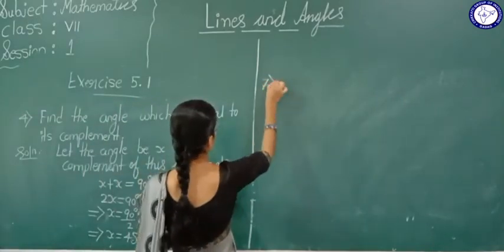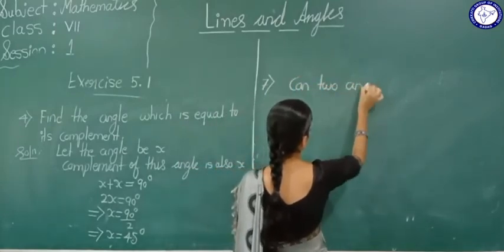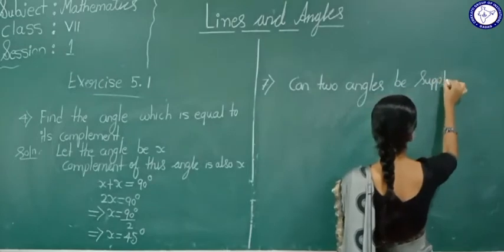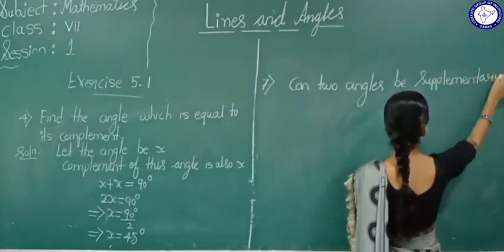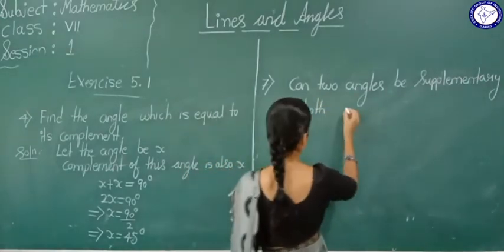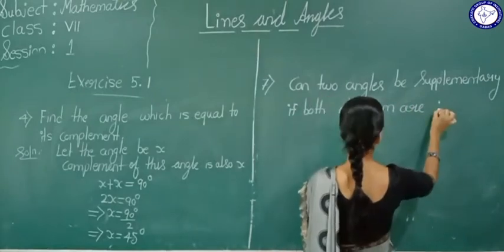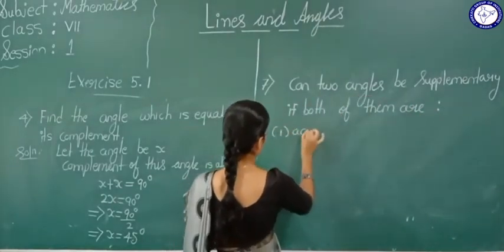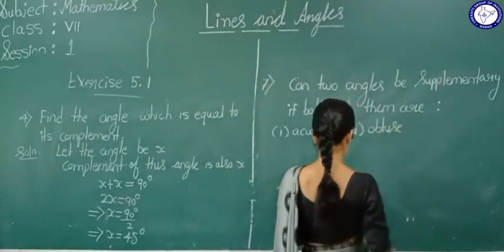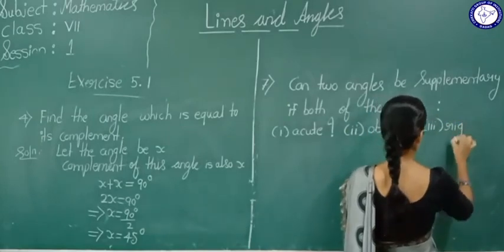Say seventh one, what is given here? Can two angles be supplementary if both of them are, first one, acute; second one, obtuse; and third one is right.